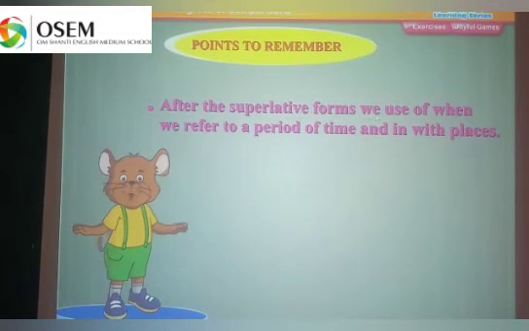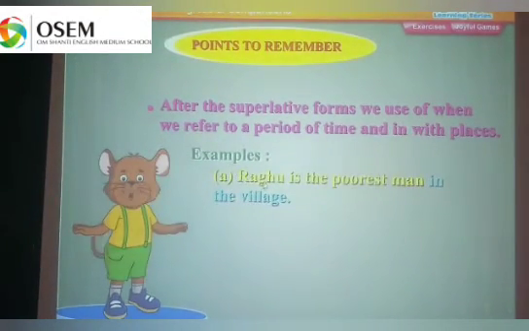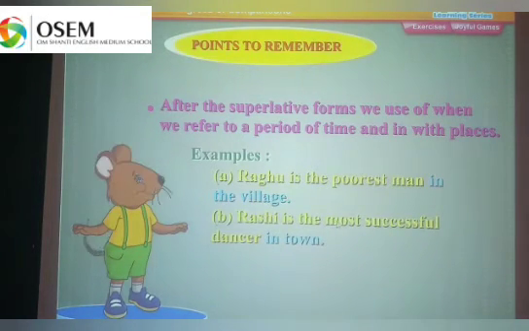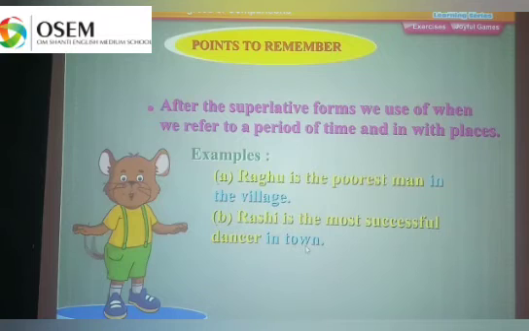After the superlative form, we use in or of when we refer to a period of time or a place. Example, Raghu is the poorest man in the village. Rashi is the most successful dancer in the town. Double form of comparative and superlative of certain adjectives.